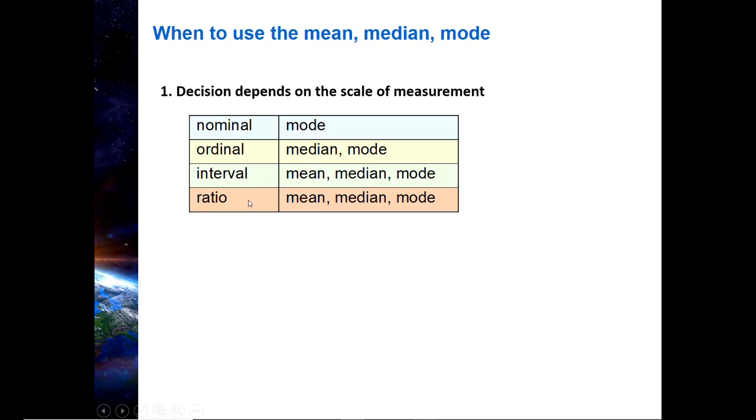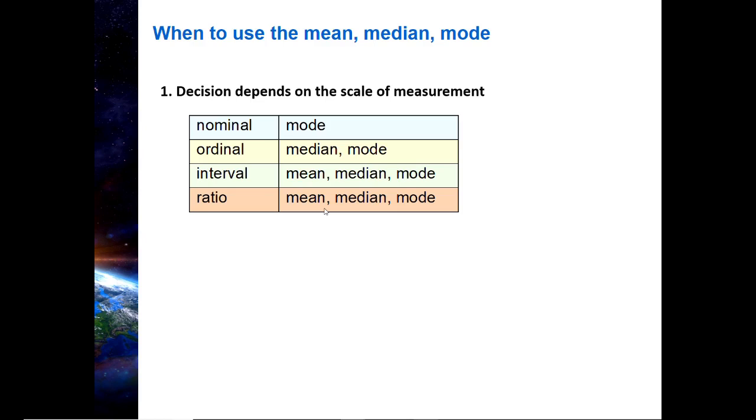If you have interval or ratio data, then sky's the limit. You can do any one of these: mean, median, and mode. But I am going to emphasize over and over again, for a little while anyways, that if you have a choice between mean, median, and mode, which one should you calculate? The answer is the mean.